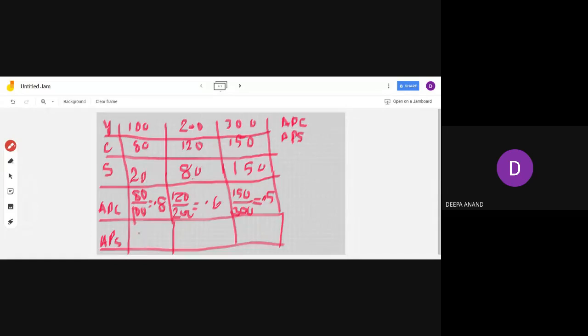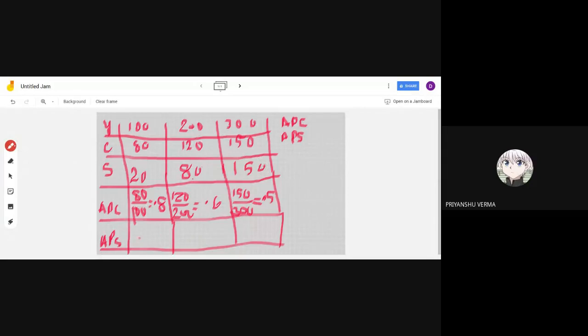Just substitute in the formula: 20 upon 100, 80 upon 200 and 150 upon 300. What is APS? Saving upon income: 20 upon income, 80 upon income, and 150 upon total income. Don't take this much time. It's a very simple question. If you have got the answer, please read it.